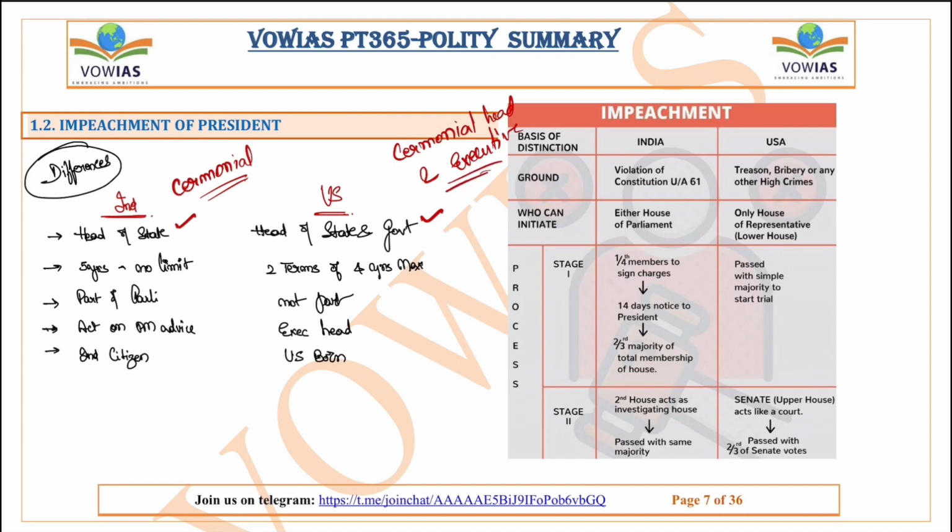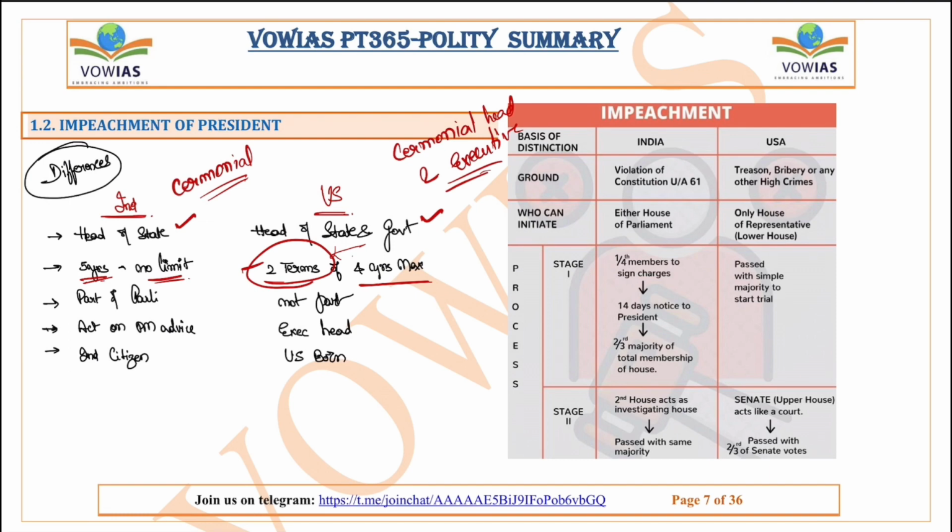Right? So this is the major difference you can say. The second major difference is that in India, the term of president is 5 years and there is no limit about how many times a person can contest for president. But in the United States, a person can be president for only 2 terms, of 4 years each. That means the maximum term of president of United States is 4 years, and he can be president only for a maximum of 2 terms. Okay.